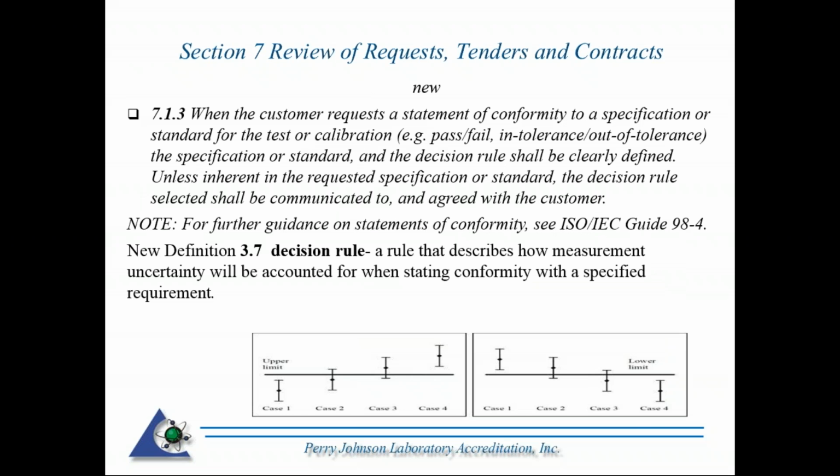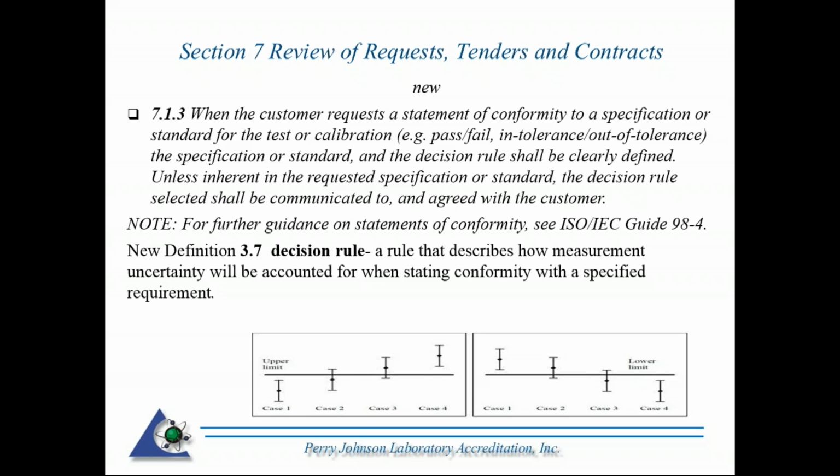Now the big change here is in section 7.1.3, and you can go ahead and read what the requirement states there, but you see the decision rule referenced. That is a new definition in the standard. It's always been required under 5.10 that when you make a statement of compliance, you take measurement uncertainty into account. The 2017 standard magnifies this. It defines the term decision rule. See what the definition is: a rule that describes how measurement uncertainty will be accounted for when making statements of conformity with a specified requirement.